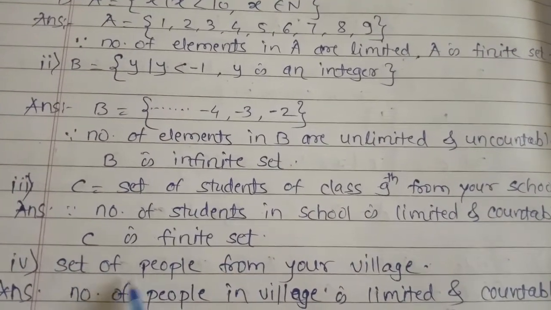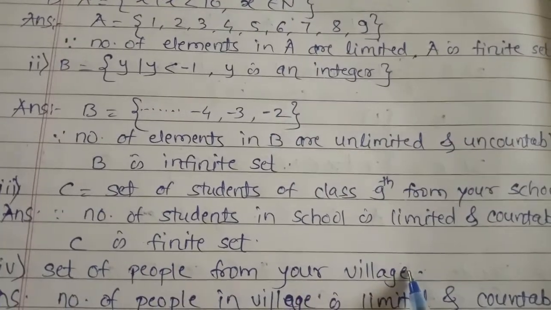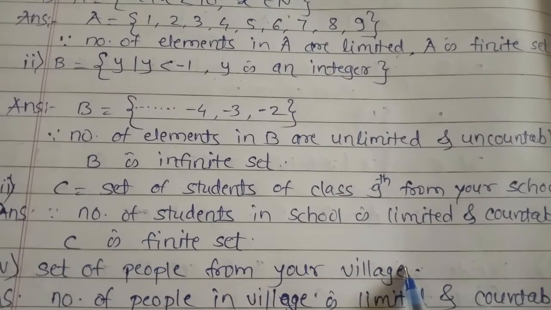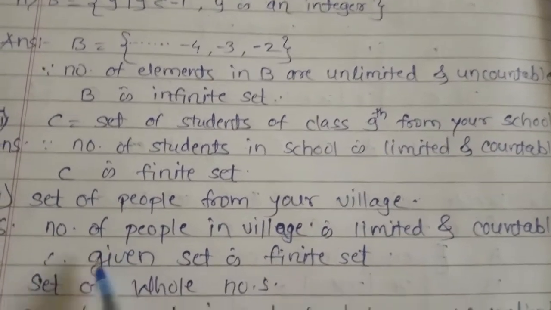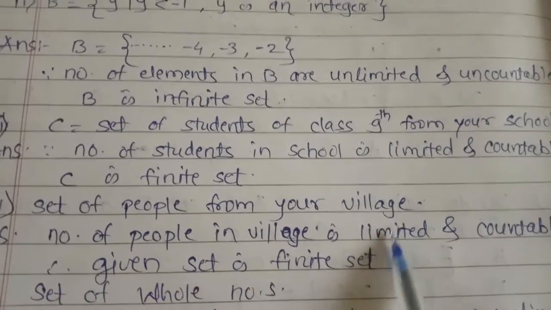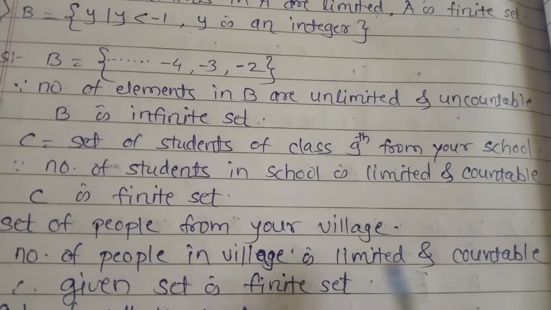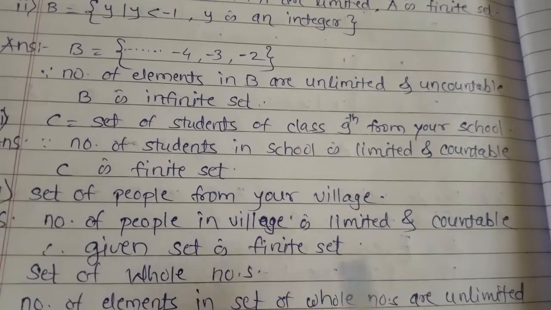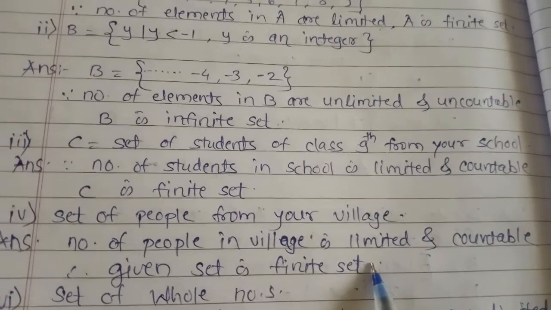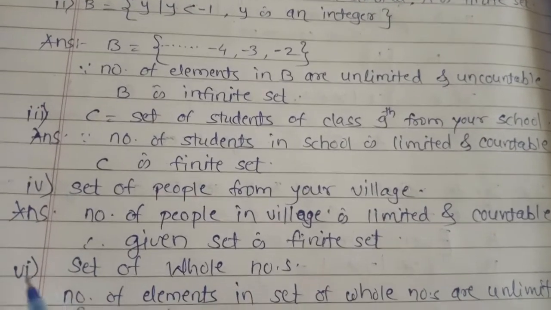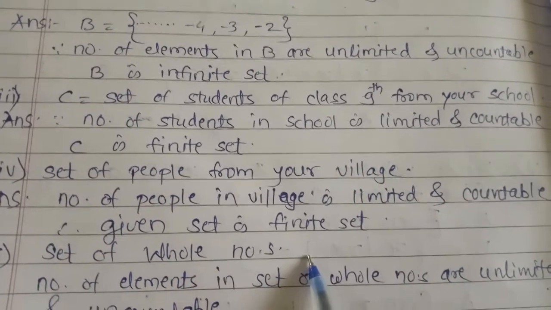Next one, fourth one, set of people from your village. The number of people in the village is limited and they are also countable, and so the given set is a finite set.